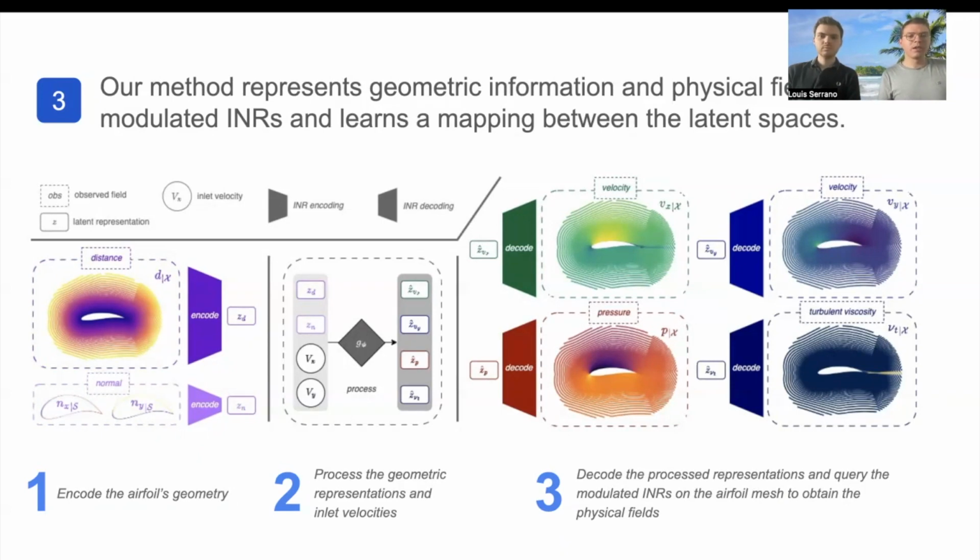The boundary condition is the inlet velocity, which represents the far field limit value of the velocity in the domain. The method that we propose adopts the encode-process-decode procedure, where each encoding and decoding step occurs with an implicit neural representation, and the physical fields that we decode are the velocities, horizontal and vertical, and the pressure and the turbulent viscosity.